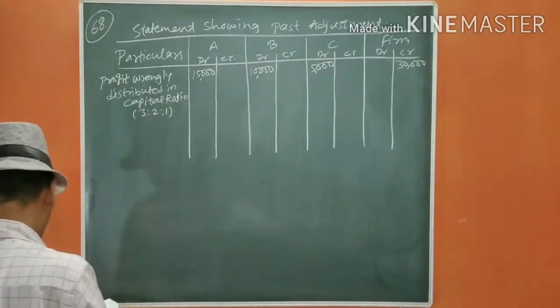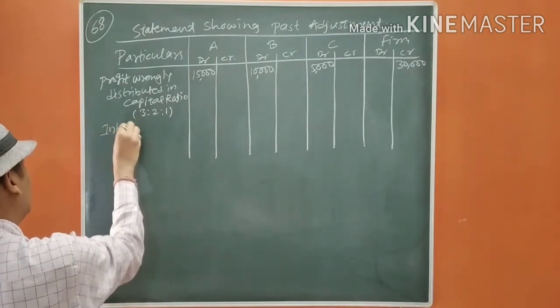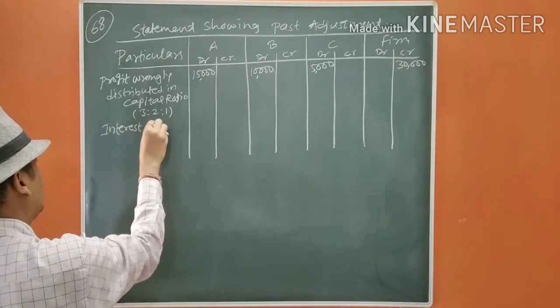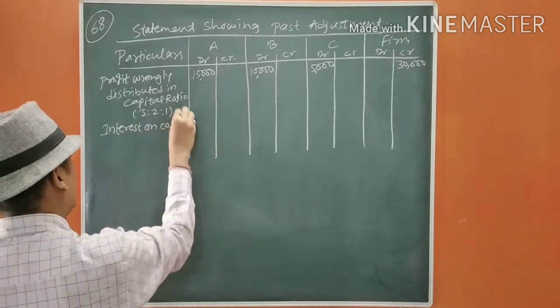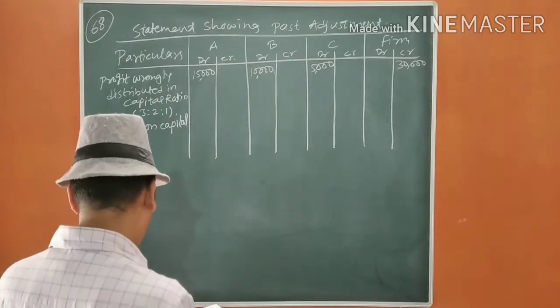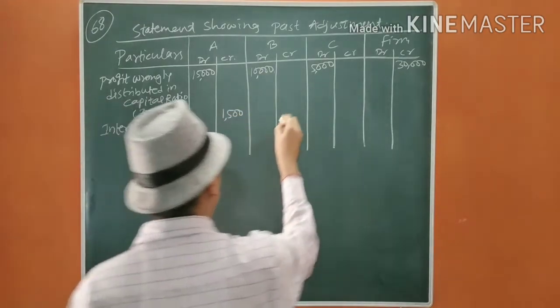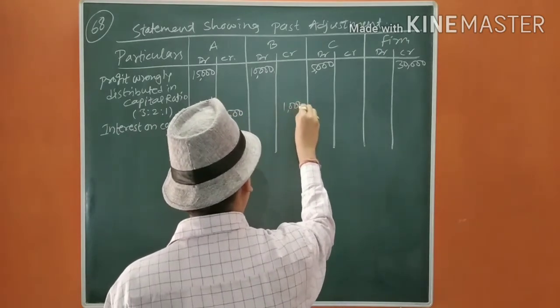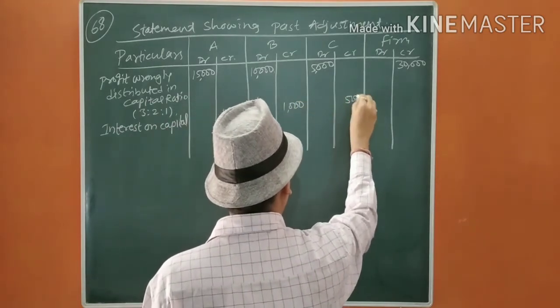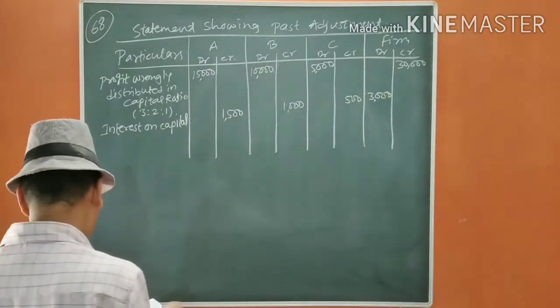Now we are going to give interest on capital. Interest on capital, it is 5%, so it will be 1,500, 1,000 and 500, that is 3,000 total.